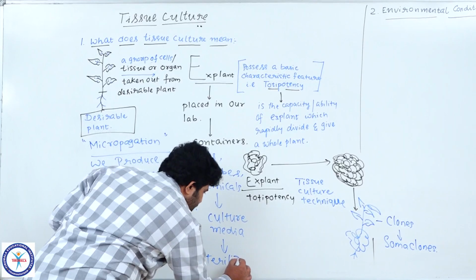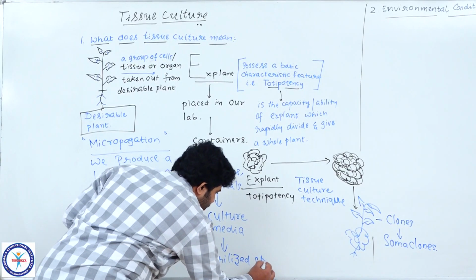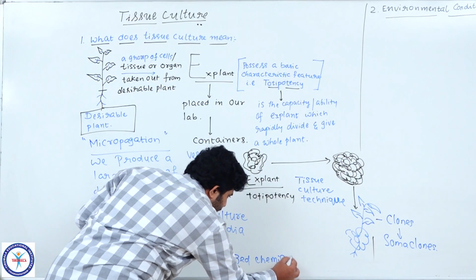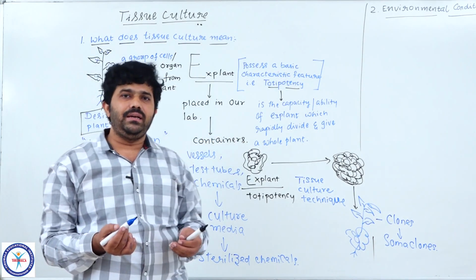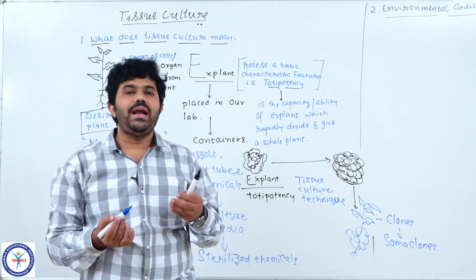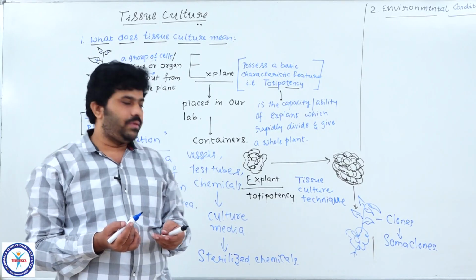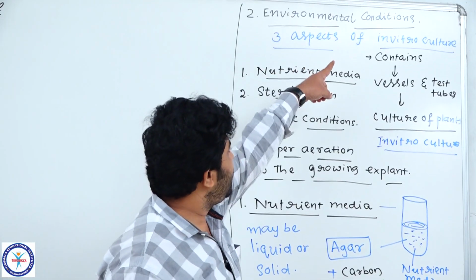We are using sterilized chemicals like disinfectant cleaners or antimicrobial chemicals for the environmental conditions.